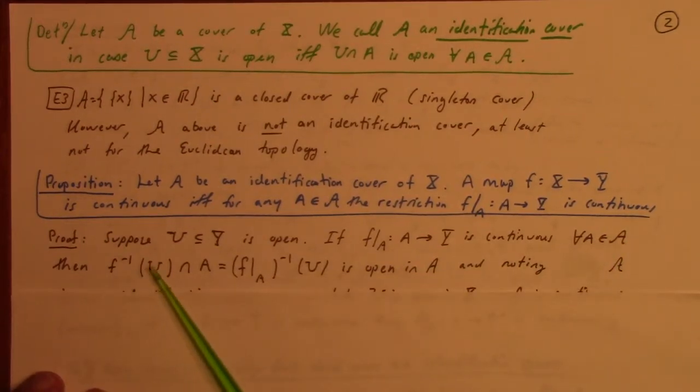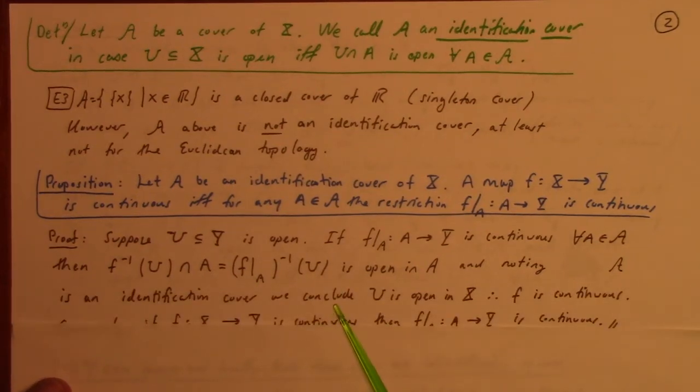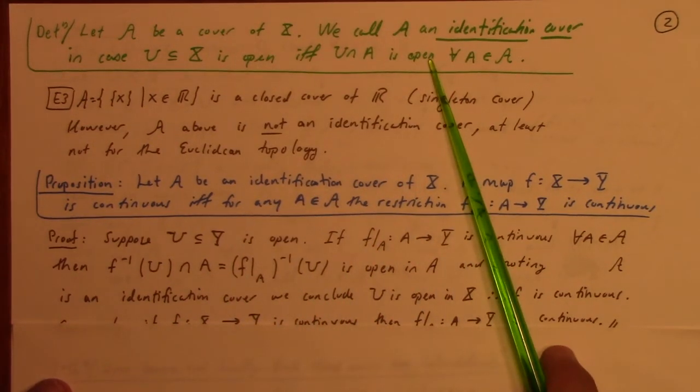Well, if we look at the inverse image of U intersect with A, that's the same as the inverse image of U under the restriction of F to A, and that, by assumption of continuity of the restriction, is open, right? And noting that A is an identification cover, since this is open for arbitrary A, and remember, the intersection of a set with arbitrary members of the identification cover being open is tantamount to being open according to the definition of identification cover.